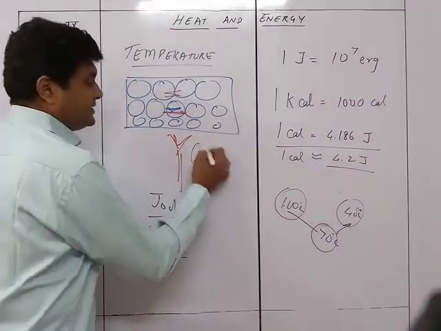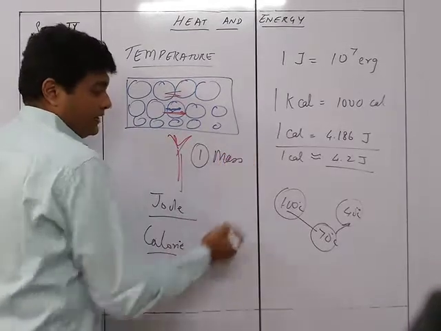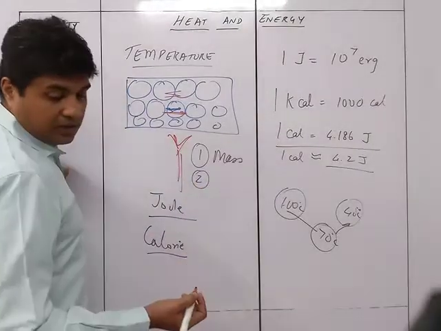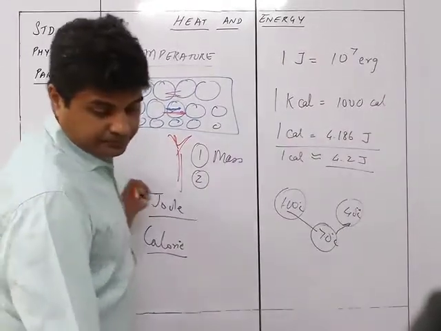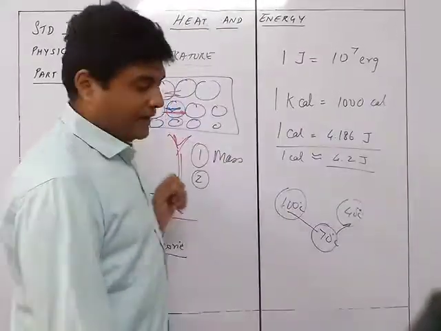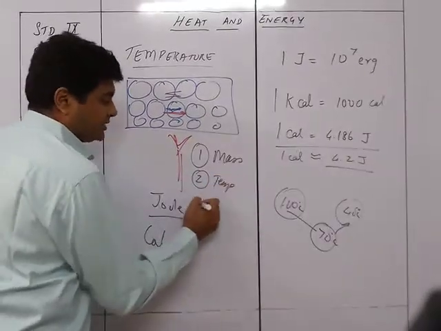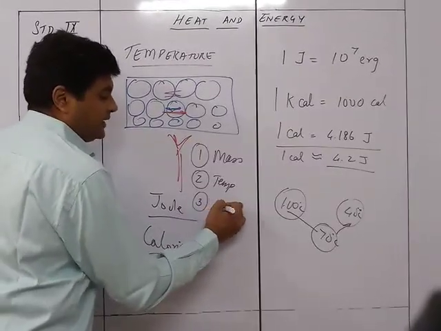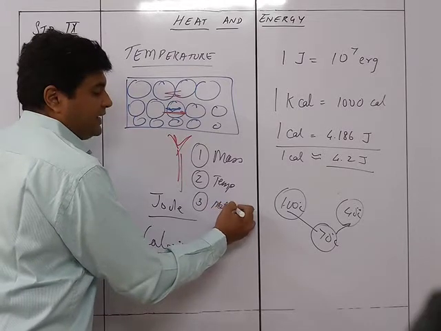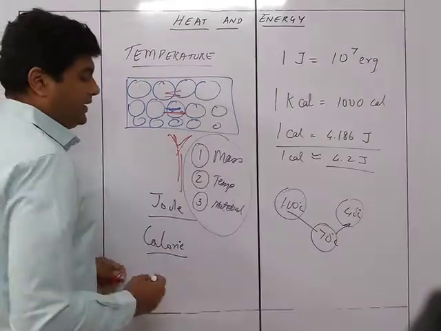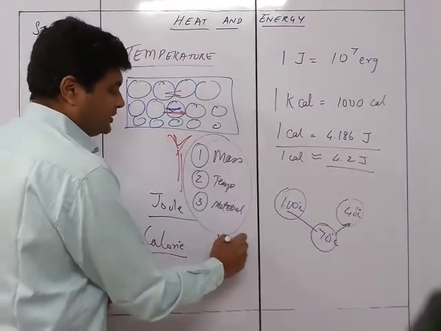The first one is the mass of the body. The second one is the temperature; the heat is also going to depend upon the temperature. And the third one is the material of the body. So these are the three things on which the heat is going to be dependent.